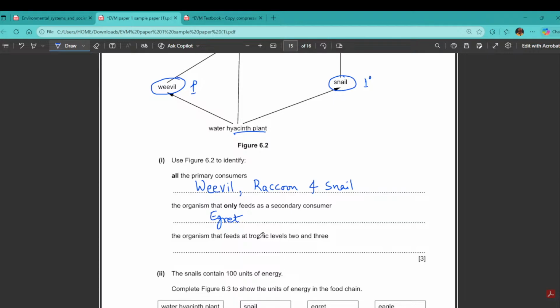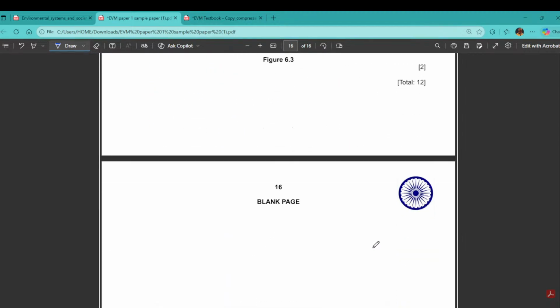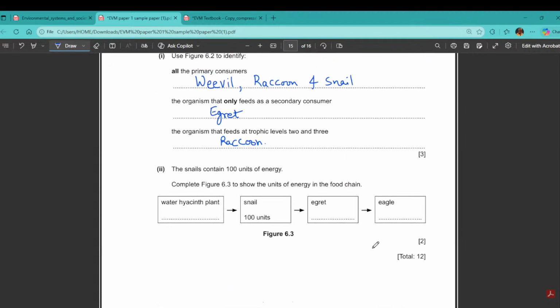The last one, the organism that feeds at trophic level 2 and 3. Who is 2 and 3? Here is raccoon. Trophic level 1, okay, this is the producer, 1 and 2. So this is a raccoon here. This is how you get complete 3 marks, and we are here at the end of this question.